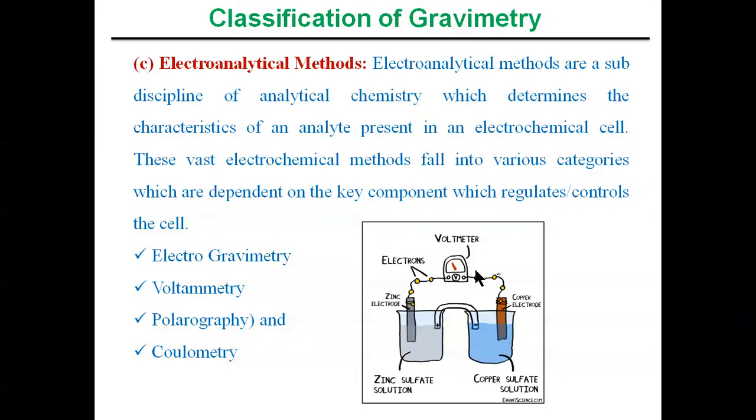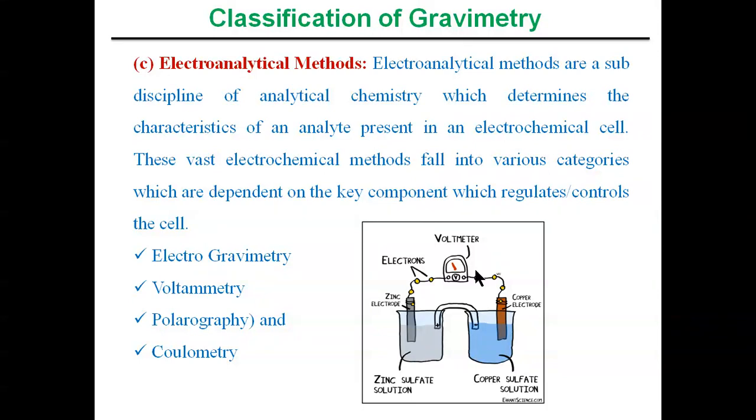So there are a variety of electroanalytical methods for the determination of analyte in the electrochemical cell, based on the key component which controls the cell.